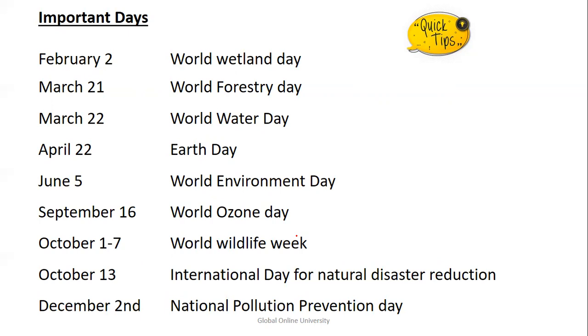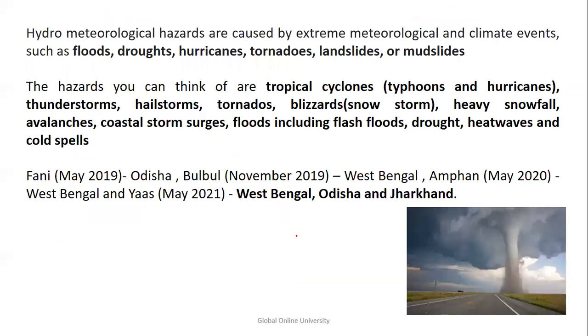Okay. Now, next is hydrometeorological hazards, which is again an important topic seen in the papers. These are extreme meteorological and climate events in the form of floods, droughts, hurricanes, tornadoes, landslides, or mudslides.